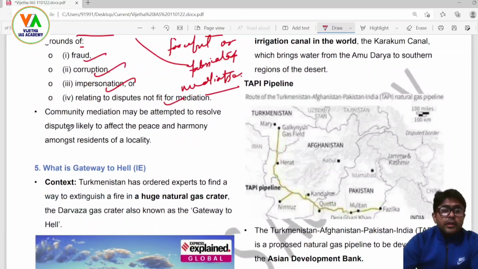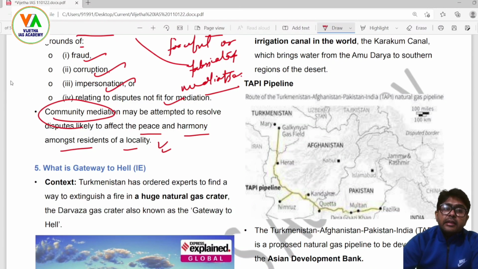Now, community mediation may be attempted to resolve disputes likely to affect the peace and harmony amongst residents of a locality. This means that the number of parties is more than two or even more.